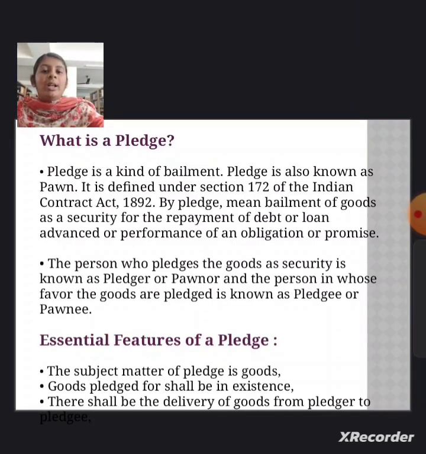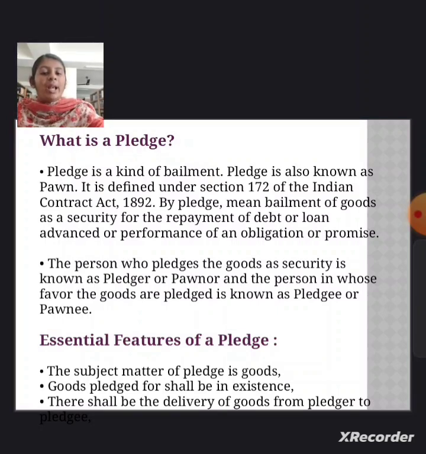What is pledge? Pledge is a kind of bailment. Pledge is also known as pawn. It is defined under Section 172 of the Indian Contract Act 1872. Pledge means bailment of goods as security for the repayment of a debt or loan or advance, or performance of obligations or promises. The person who pledges the goods as security is known as pledgor or pawnor, and the person to whom the goods are pledged is known as pledgee or pawnee.